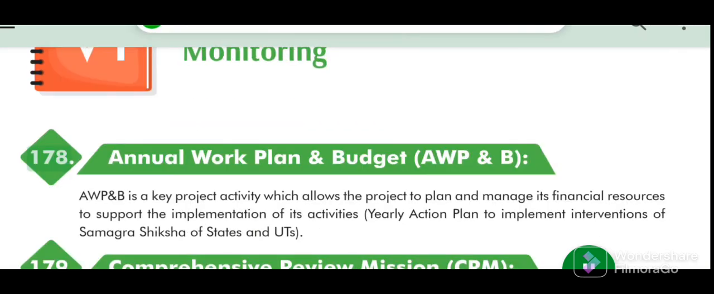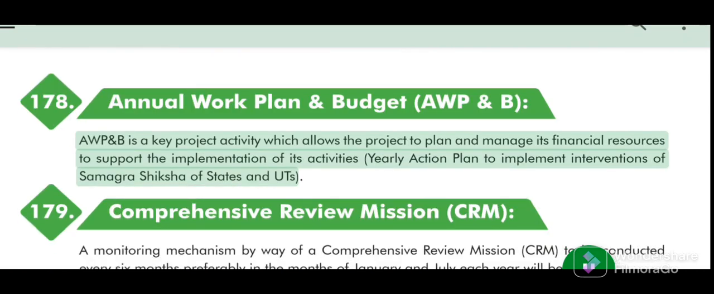178. Annual Work Plan and Budget AWP&B. AWP&B is a key project activity which allows the project to plan and manage its financial resources to support the implementation of its activities. Yearly action plan to implement interventions of Samagra Shiksha of states and UTs.